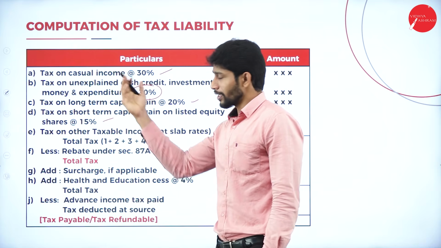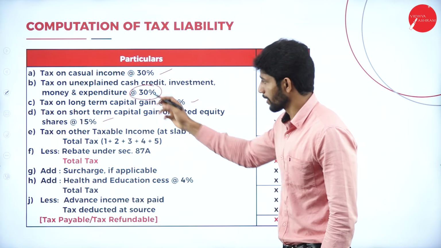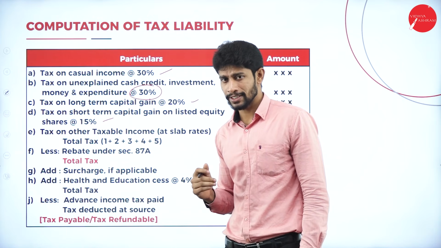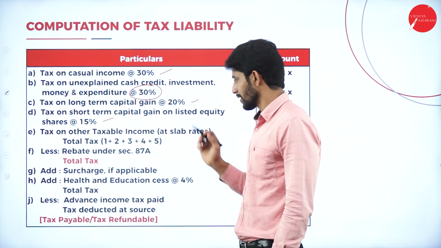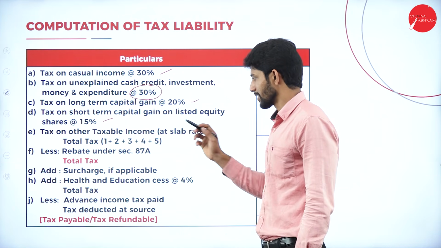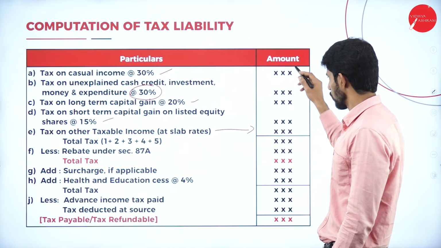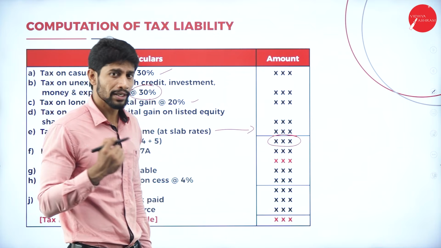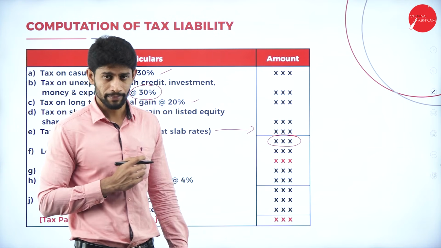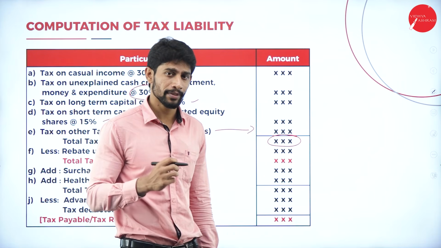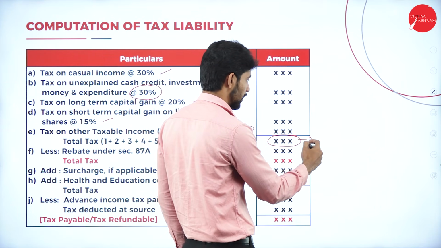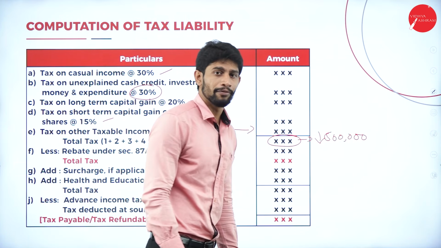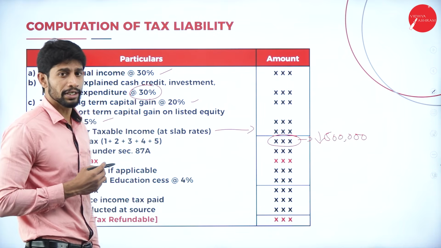That is, after taxing the casual income and unexplained income, long-term capital gain and short-term capital gain, on whatever balance income you are going to get, you are supposed to apply the slab rate. After applying the slab rate, you will get some total. If the total tax payable by an assessee is less than 5 lakhs, then you are supposed to give the rebate.